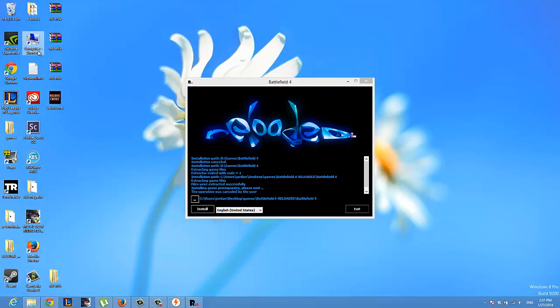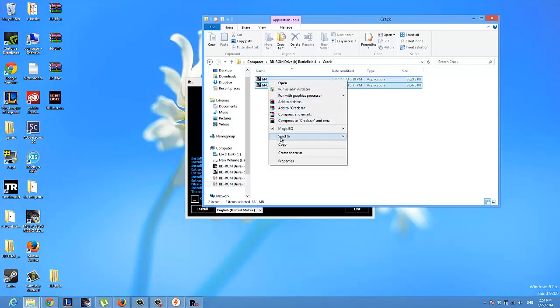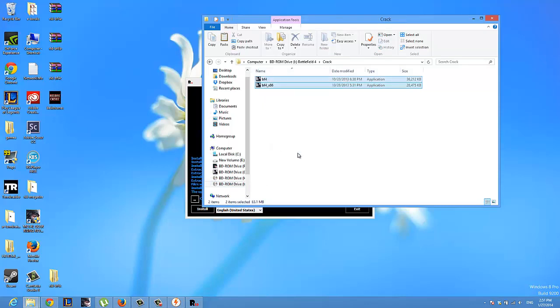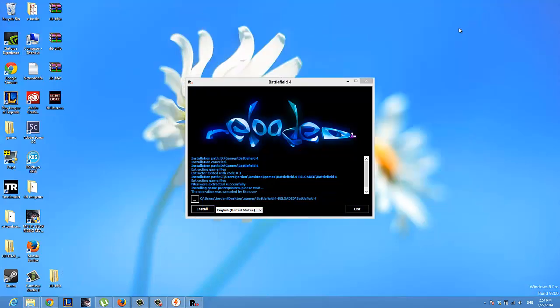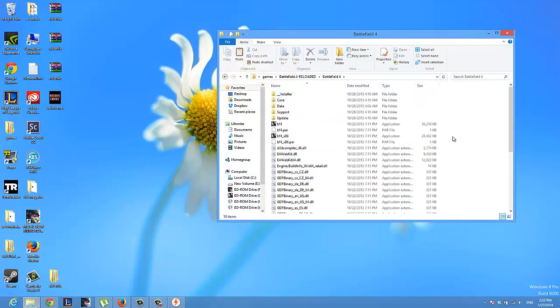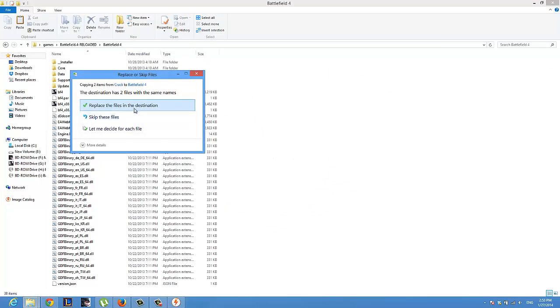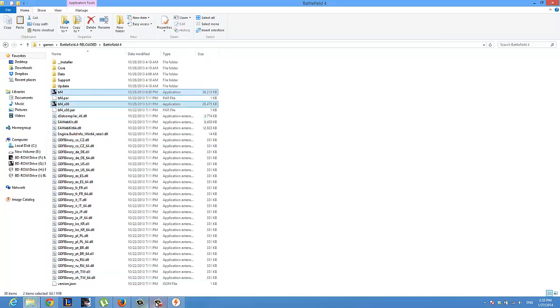Now go to My Computer, this one, Crack, copy these two files. Okay, copy. Yes, alright. Now go to where you installed the game, Battlefield 4, and just paste the files, replace the files in the directory, and that is it. Now the game should work perfectly.